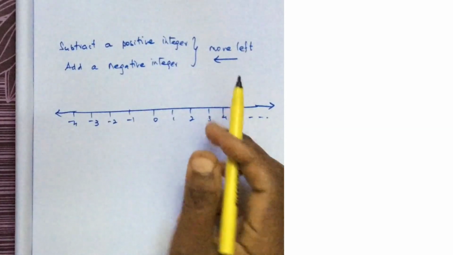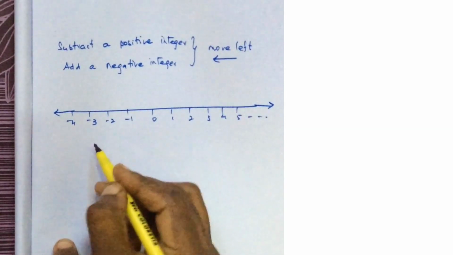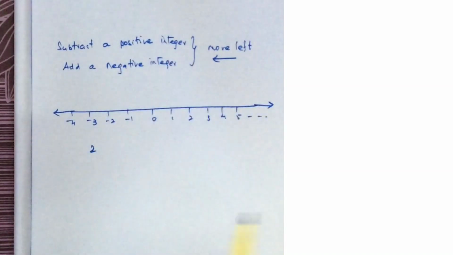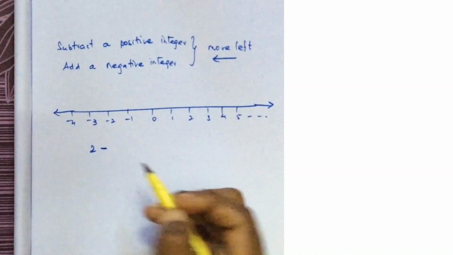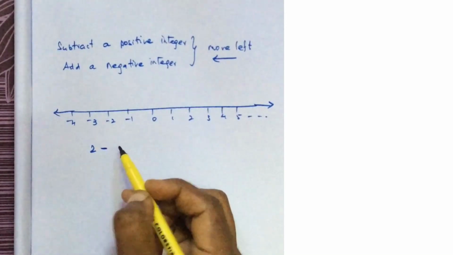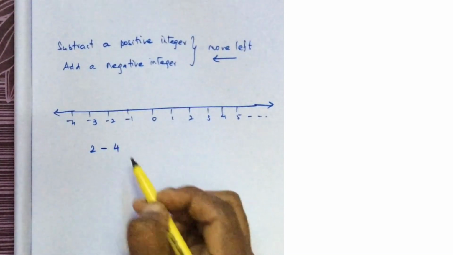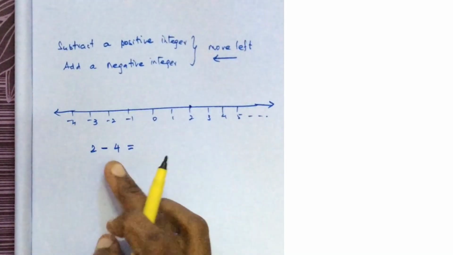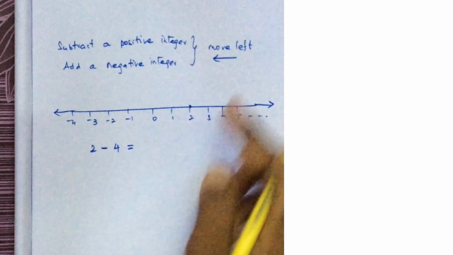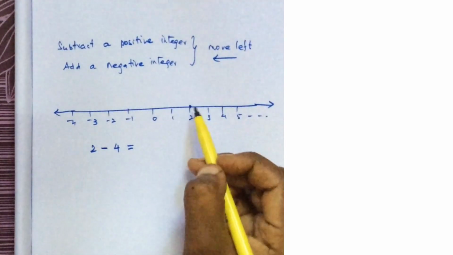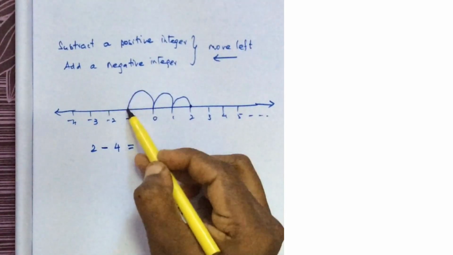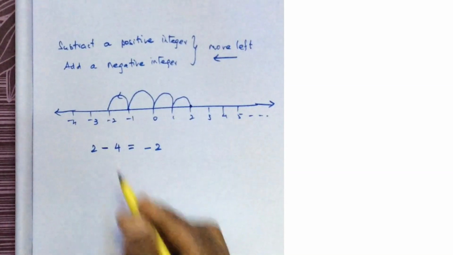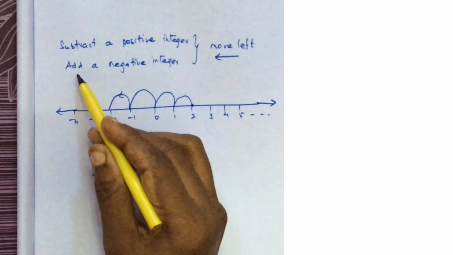Let me take some example. I am taking 2. To this 2, I am subtracting a positive integer, so I am subtracting 4. 2 is here. To that, I am subtracting a positive integer, so 4 steps I have to move to the left. 1, 2, 3, 4. This is left. The answer is minus 2.